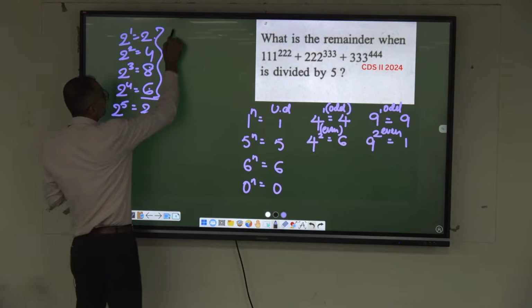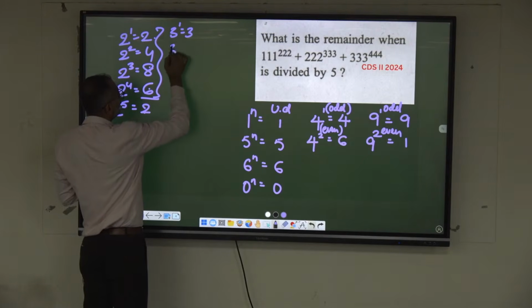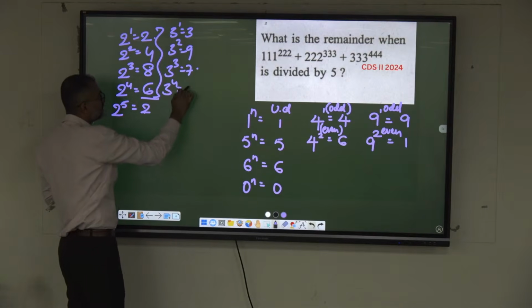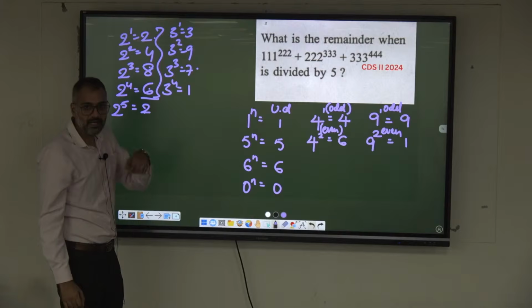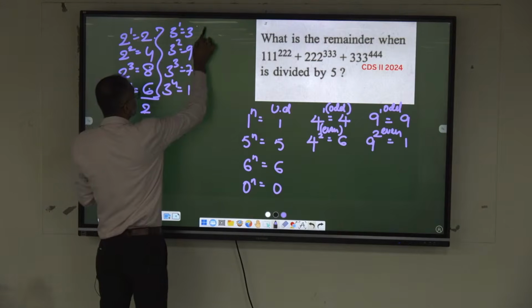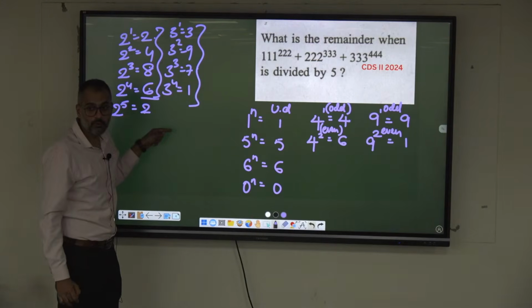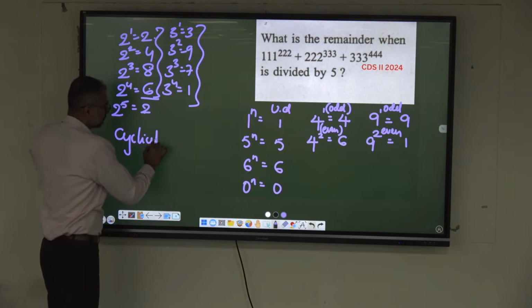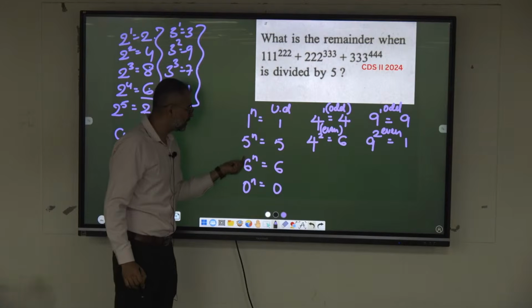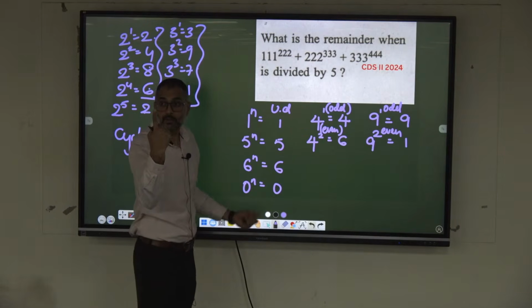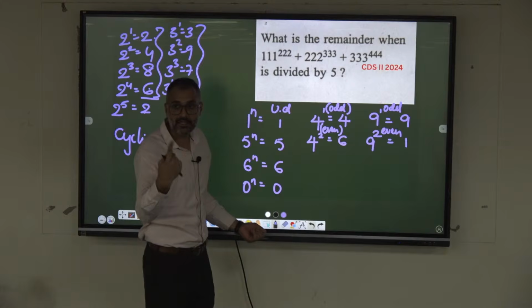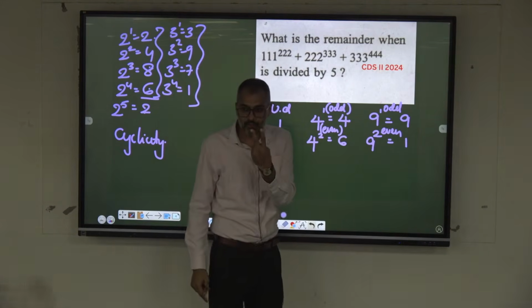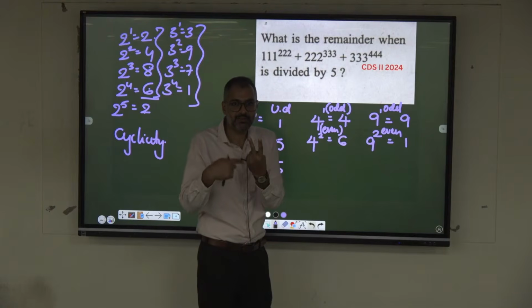Okay, remember this. Similarly, 3 power 1 is 3, 3 square is 9, 3 cube is 7, 3 power 4 is 1. Once you get 1, the cycle has to repeat. In the case of 2 and 3, the cyclicity is 4. Cyclicity. What do we call this as? Yeah, cyclicity. What is the cyclicity in the case of 1, 5, 6 and 0? Cyclicity is 1. Okay, any number of times you cycle it, you will get the same unit digit. In the case of 4 and 9, cyclicity is 2. Okay, after every 2 terms, the cycle has to repeat.